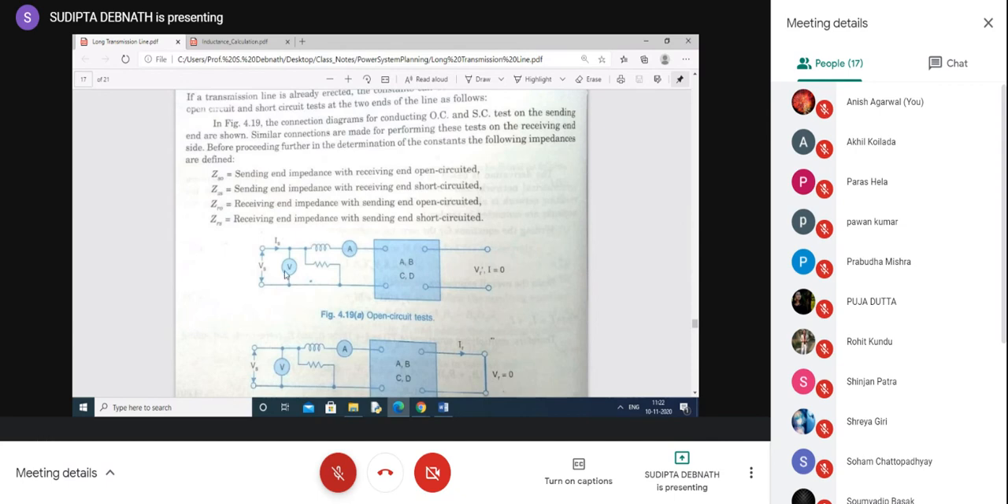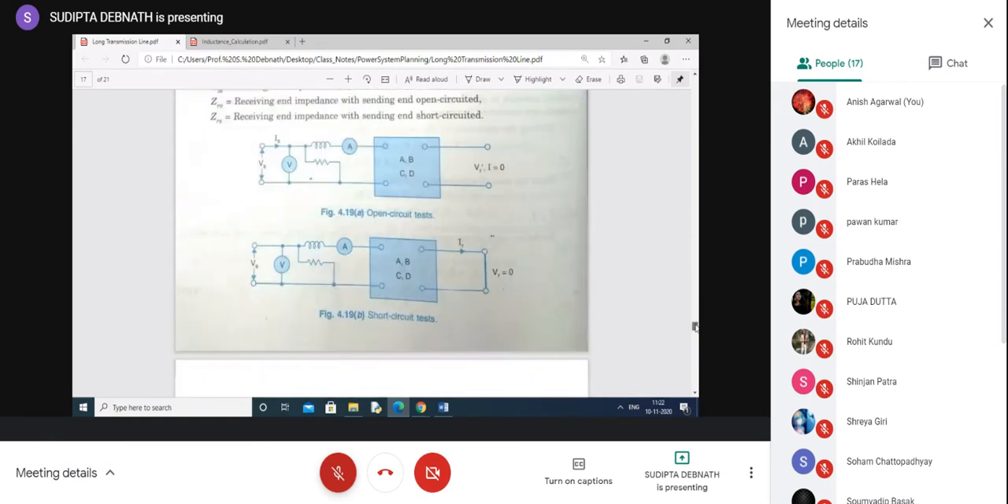And only V by I taking from the voltmeter and ammeter reading will not serve your purpose. You have to consider the angle from the wattmeter reading, because wattmeter reading will give Vs, Is, cos theta S. From there you will get cos theta S, angle between Vs and Is. You have to consider that cos theta S also.